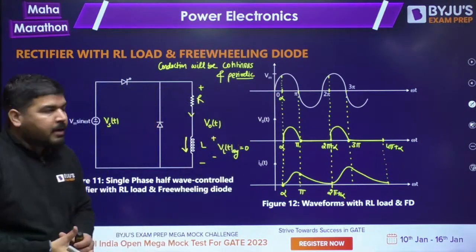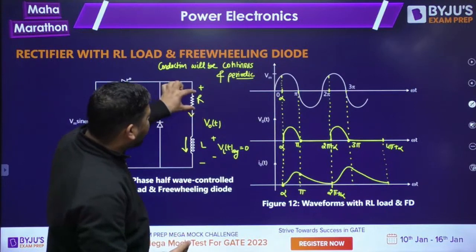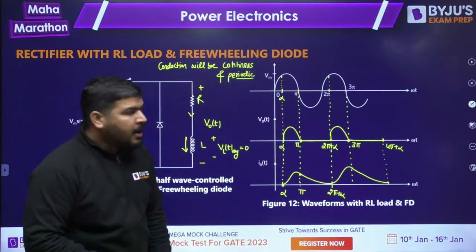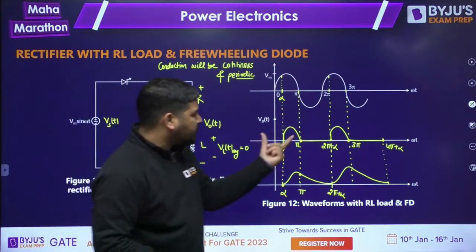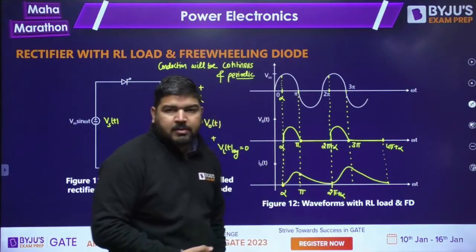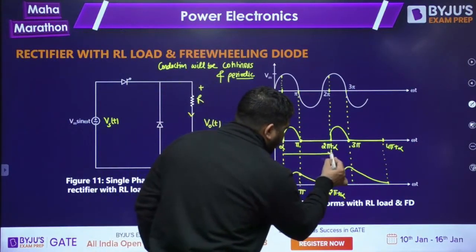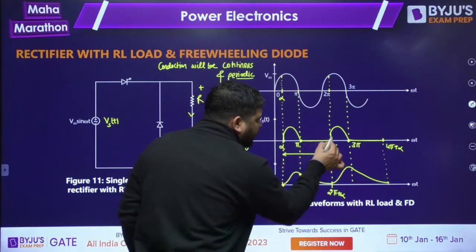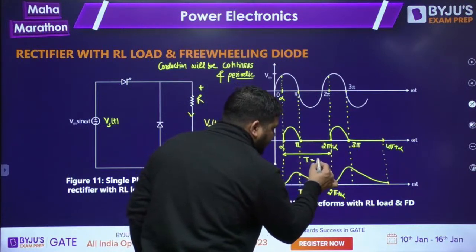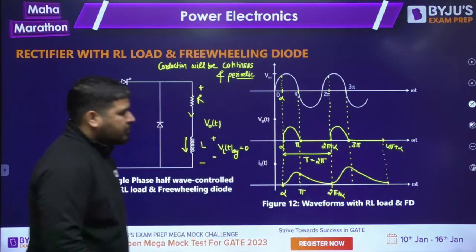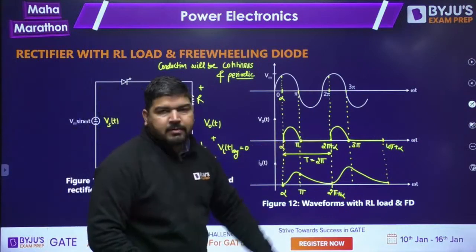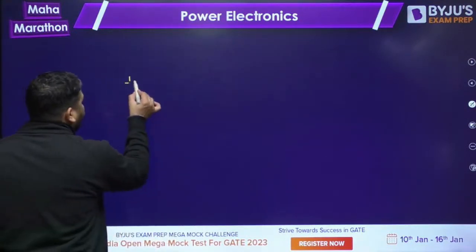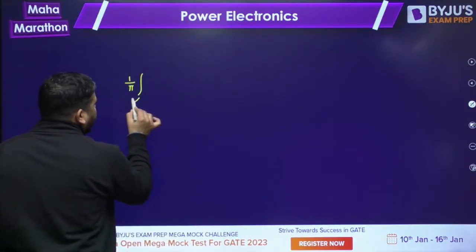It means whatever the output average is, that average must be equal to the drop across R only. Now can you calculate the output average value? What is the period of this wave? The period is 2 pi, since this alpha point will repeat at 2 pi plus alpha. So the average value is 1 upon 2 pi times the area.